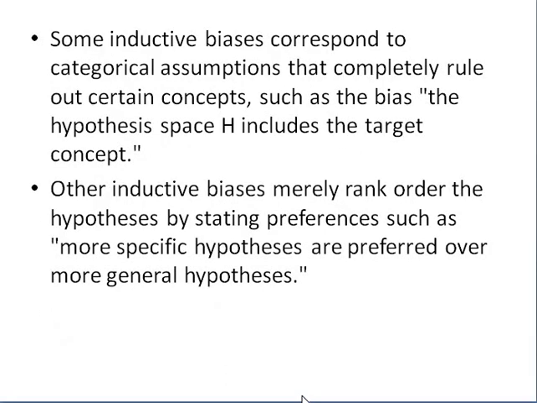Some inductive biases correspond to categorical assumptions that completely rule out certain concepts, such as the bias that the hypothesis space H includes the target concept. So the hypothesis space generally contains the target concept. It gives that complete assumption. And other inductive biases merely rank order the hypotheses by stating preferences, such as more specific hypotheses are preferred over more general hypotheses. Here it is giving one more one: hypotheses generally have preferences, naming that more specific or more general hypotheses are preferred.